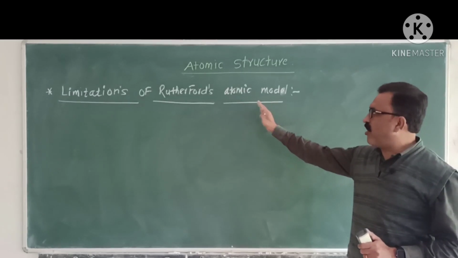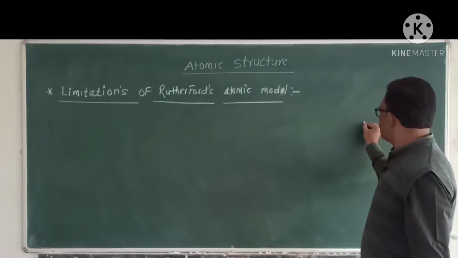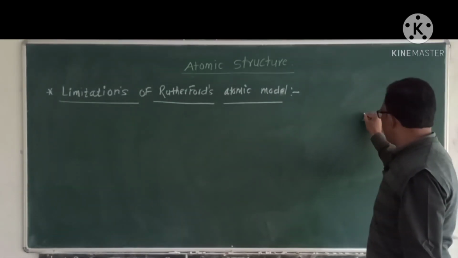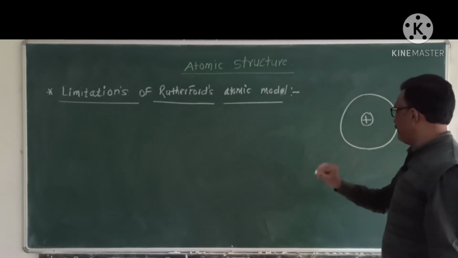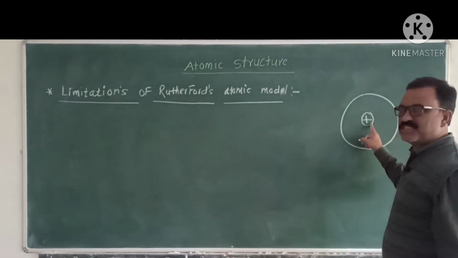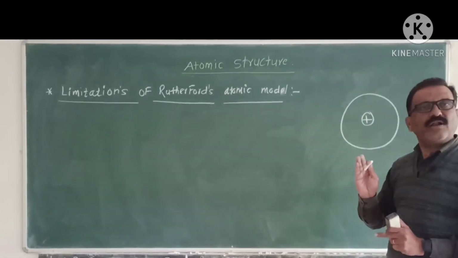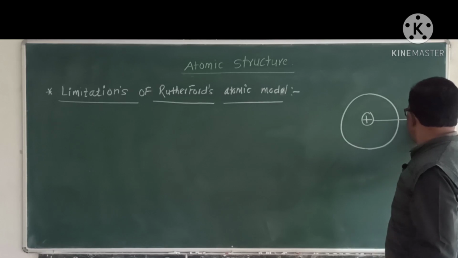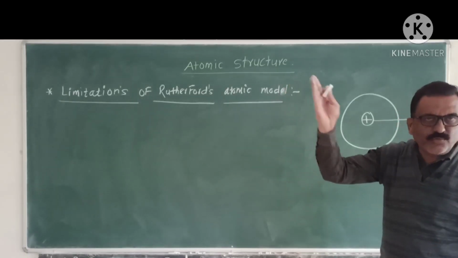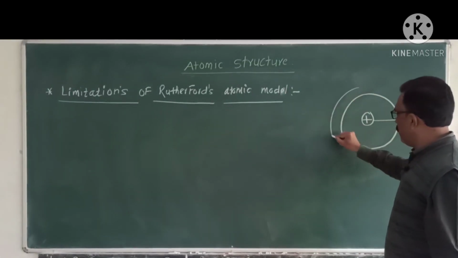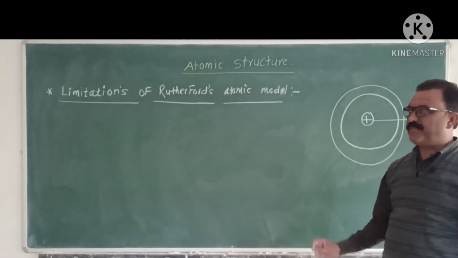According to Rutherford, an atom consists of a positively charged body present at the center of the atom, known as the nucleus, while negatively charged electrons revolve around the nucleus in a circular path.